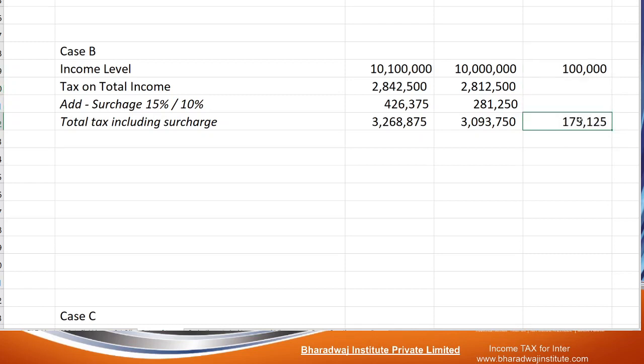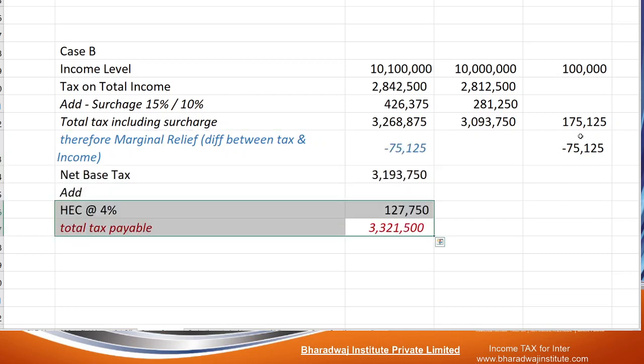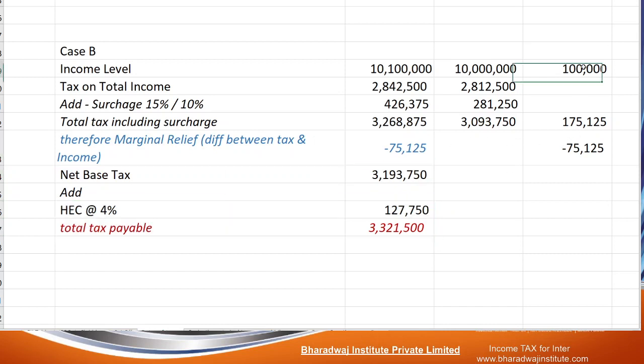1,75,125. So the extra tax that is paid is 75,125. This can be adjusted against the tax payable. So the balance you pay with HEC 4%. So the concept is simple. Marginal income is 1 lakh, but marginal tax is 1,75,125.